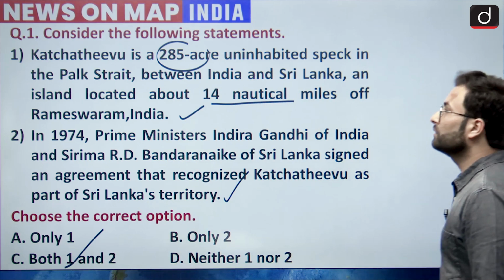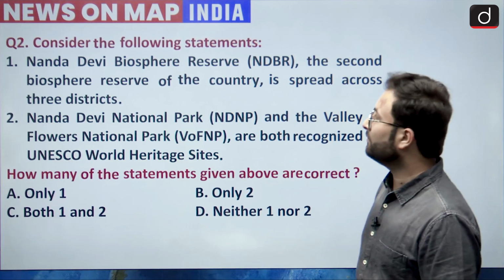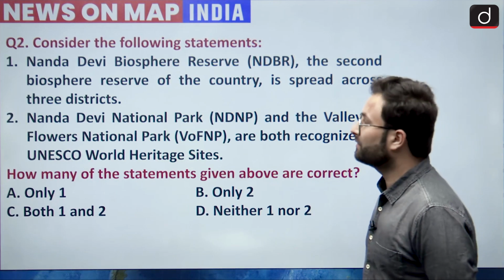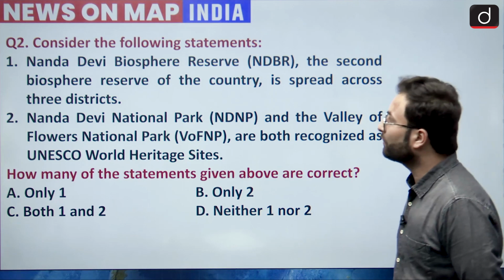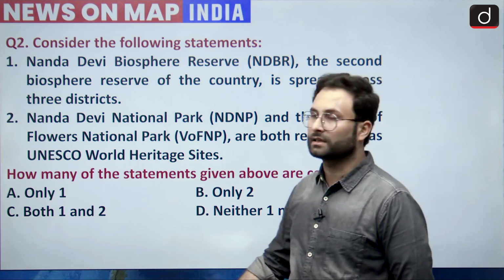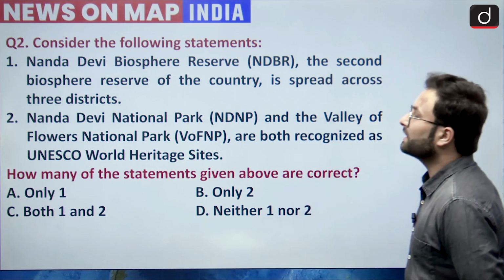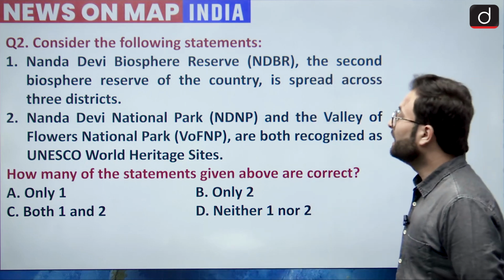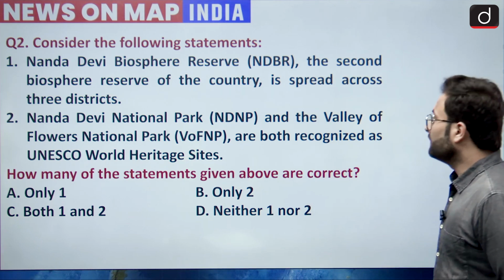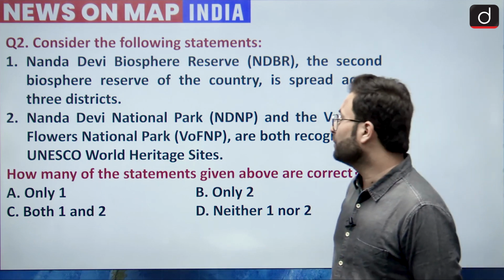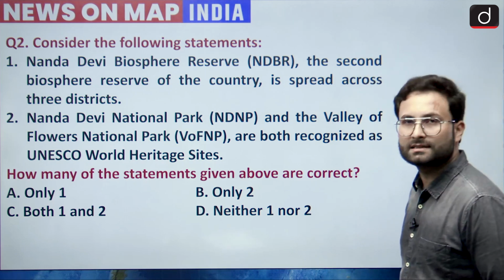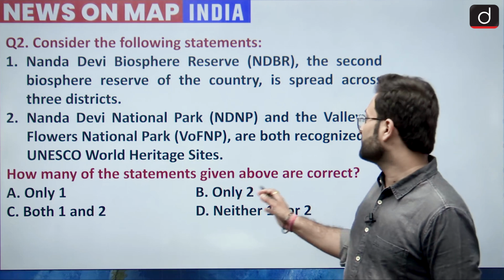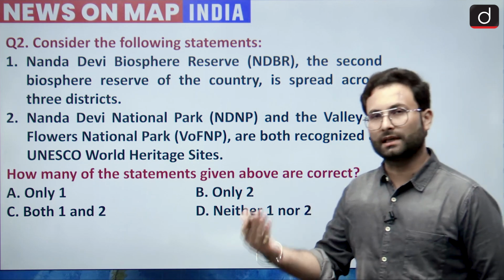Okay. Now going to question number 2. Consider the following statements. Statement 1 is Nanda Devi Biosphere Reserve, NDBR, the second biosphere reserve of the country, is spread across 3 districts. Okay. So that is one statement. Second statement is Nanda Devi National Park, NDNP, and the Valley of Flowers National Park, VOFNP, are both recognized as UNESCO World Heritage Sites. Okay. How many of the statements given are correct? So you have to choose the correct statement.